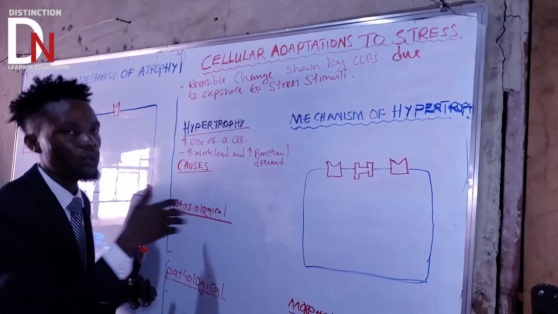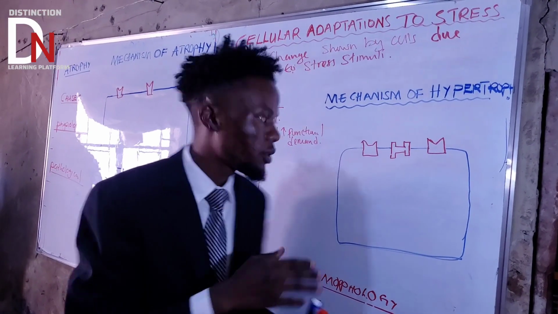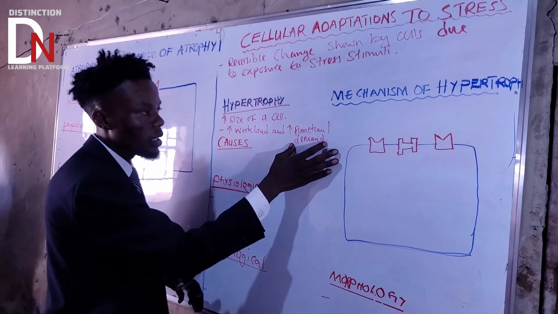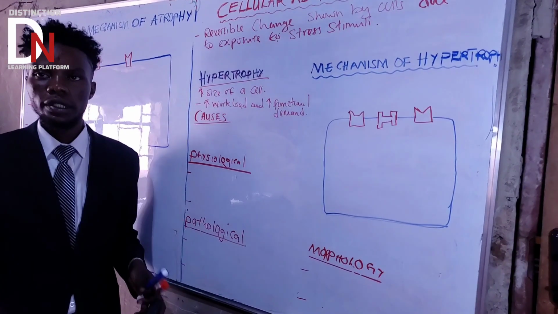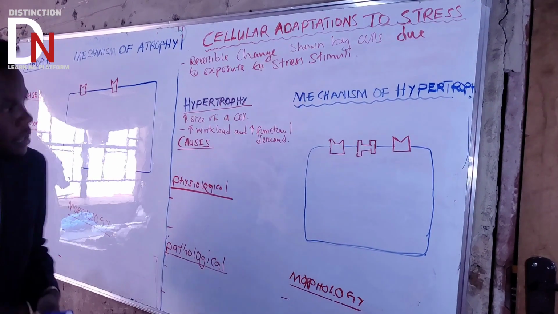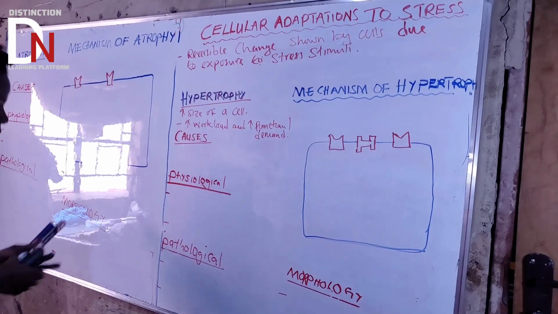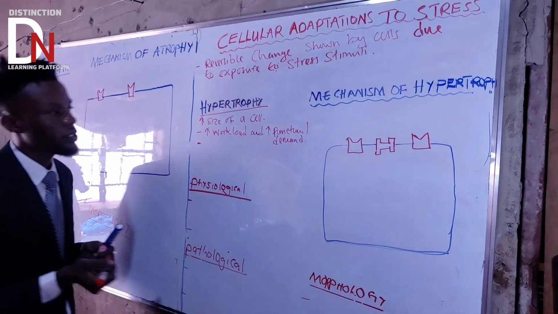The workload. Because to adapt is to make sure that the cell doesn't get injured. Because if it doesn't reduce functional demand and doesn't reduce the workload, then it will lead to cell injury. So that's the reason why I'm stressing enough on that. And another important point is this one.